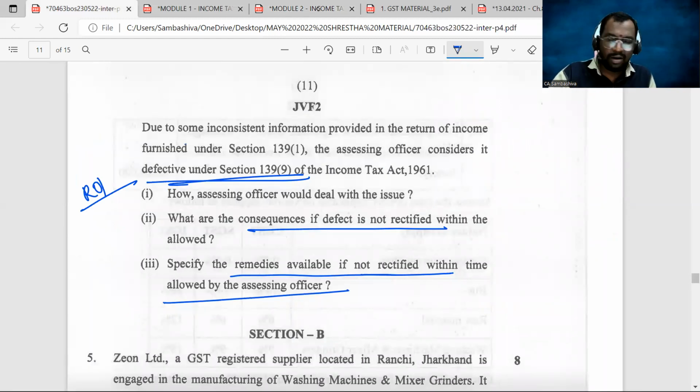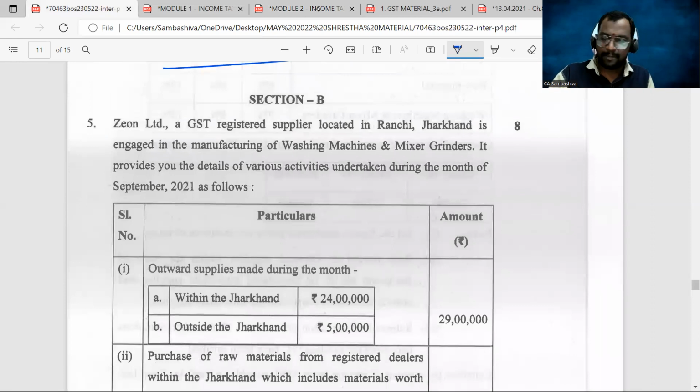Okay, now. So that's all about the income tax. You can see almost 85% to 90% of the questions or provisions are from the Shreshta material. Right. Now let's move on to GST as well.